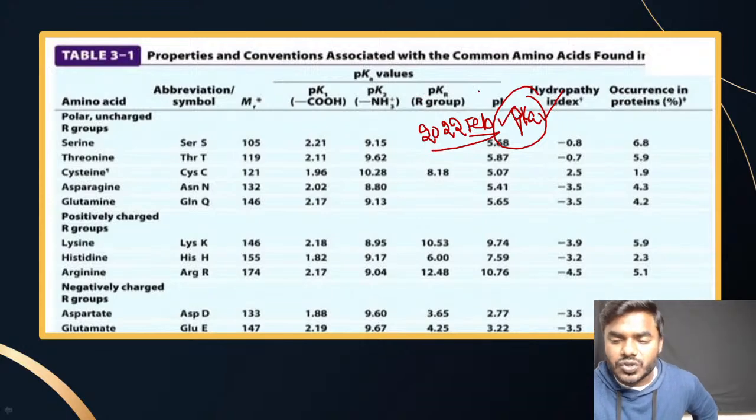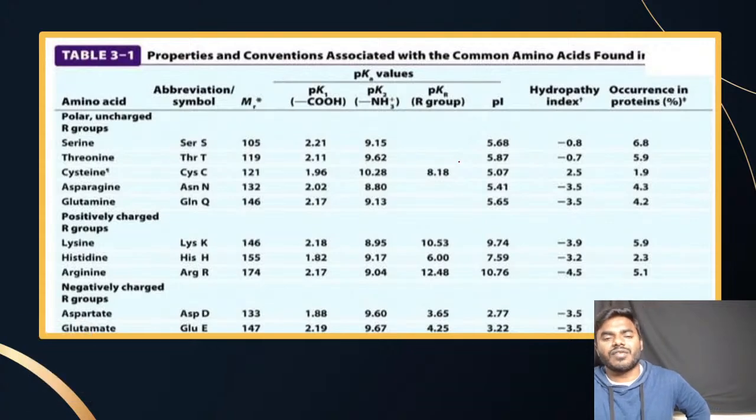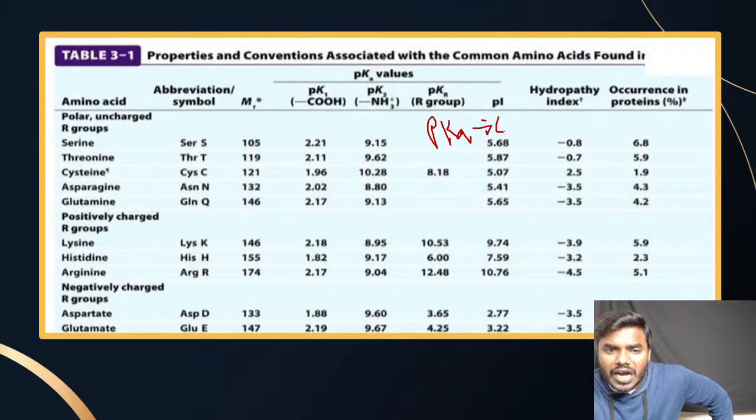But please don't think that every single time they will give the pKa values in the question and directly ask you to calculate the pI. Sometimes they don't give the pKa values, so it's your responsibility to remember that particular pKa value. The pKa value of a carboxyl group, we call it the pK1.